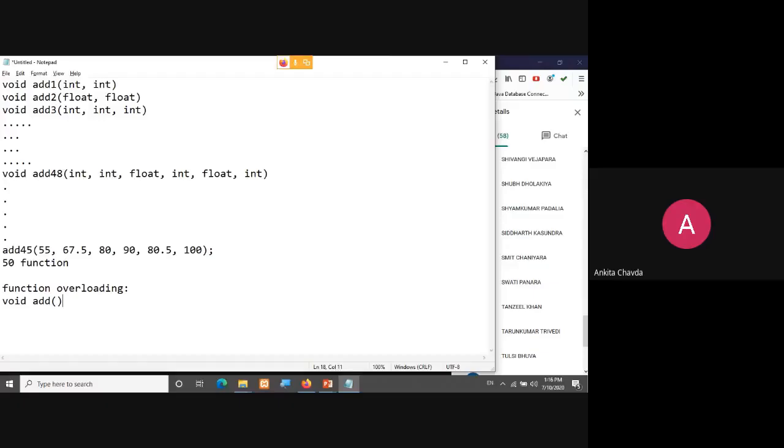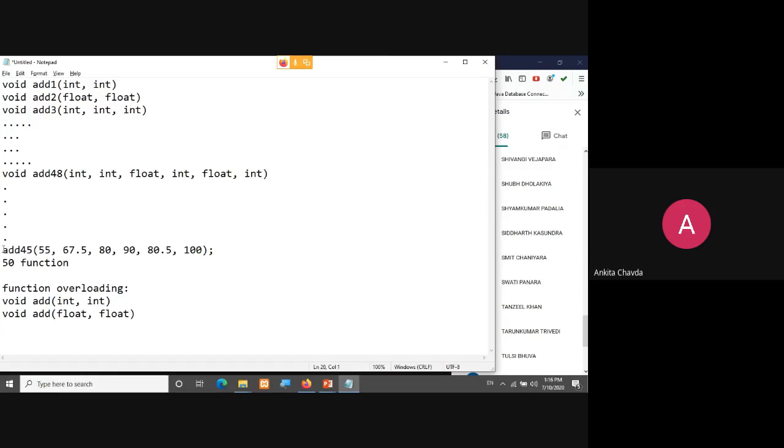So for example, if I'm having this void add, I'll have integer, integer, and my function is over. Again, I'll have a second function with the same name, add, add. Just the arguments will be different. Here I'm having float, float. Previously I was having integer, integer. And I'll make more than 50 functions with the same name, that is addition.